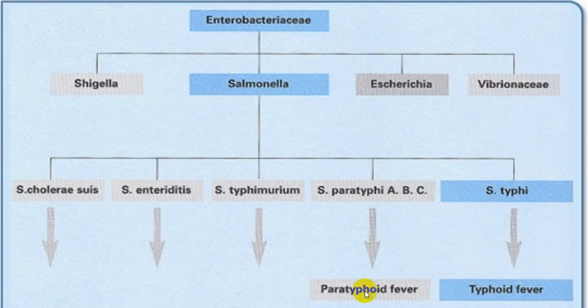So we stop here. Salmonella can be Salmonella choleraesuis, Salmonella enteritidis, and Salmonella typhimurium. Usually typhimurium will be responsible for gastroenteritis, while choleraesuis will be responsible for septicemia.